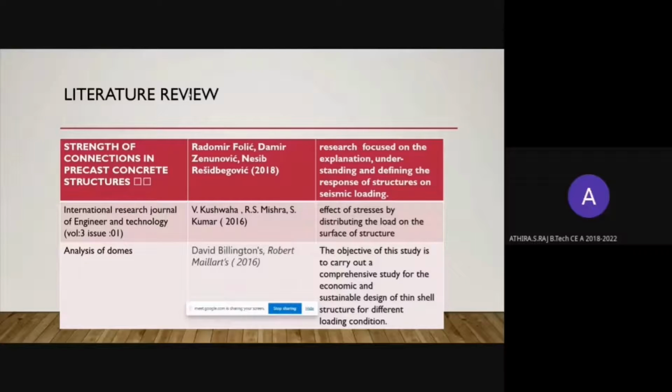Moving on to the literature review, the first one is strength of connections in precast concrete structure. It is mainly focused on the understanding and definition of response of structure on seismic loading. The next one is the International Research Journal of Engineering and Technology, which mainly tells us about the effect of stresses by distributing the load on the surface of the structure. And the last one is Analysis of Domes, which gives us the study about the economic and sustainable design of steel shell structure for different loading conditions.